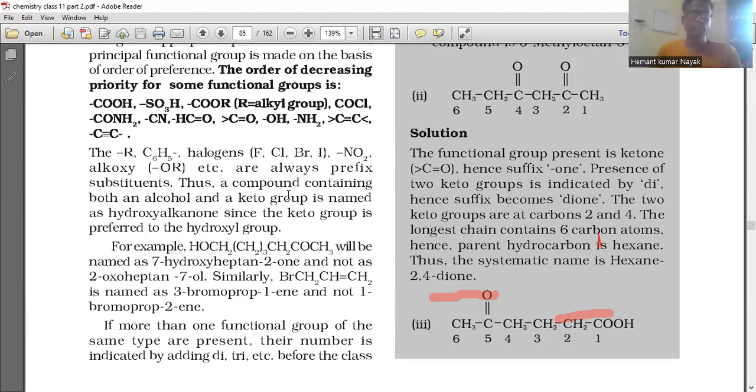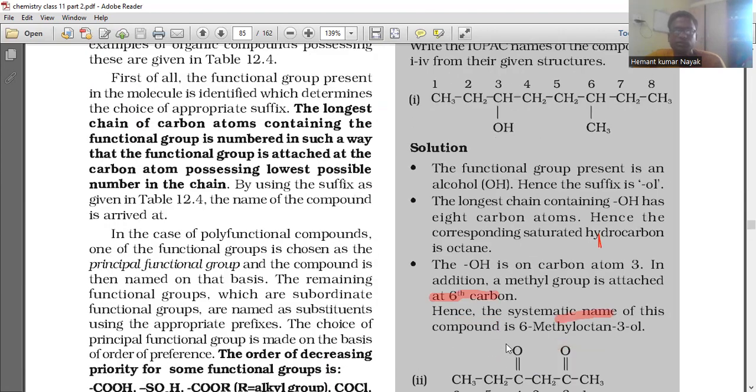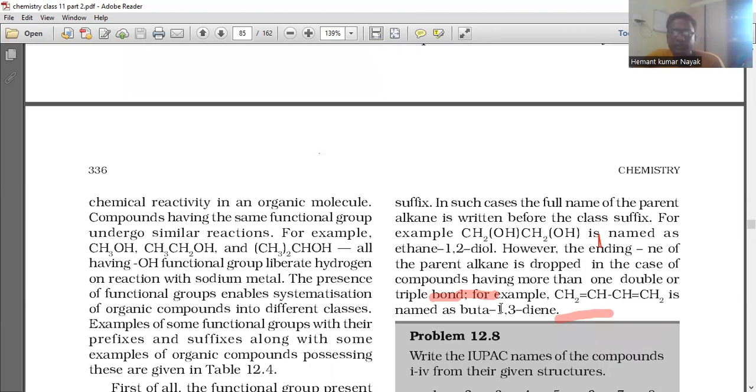If more than one functional group of the same type are present, the number is indicated by prefixing di, tri, etc. before the class suffix. In such cases, the full name of the parent alkane is written before the class suffix. For example, CH2OH-CH2OH is named as ethane-1,2-diol. However, the ending 'e' of the parent alkane is dropped in the case of compounds having more than one double or triple bond. For example, CH2=CH-CH=CH2 is named as buta-1,3-diene.